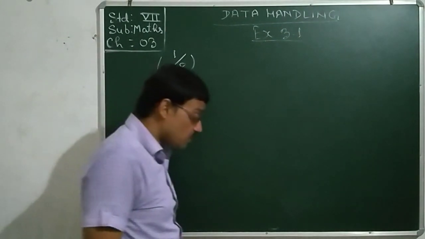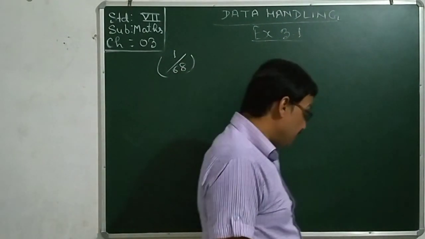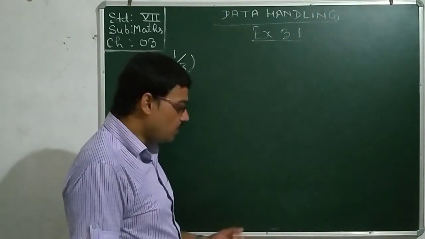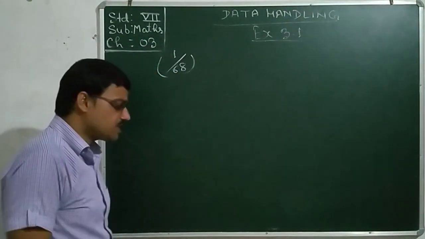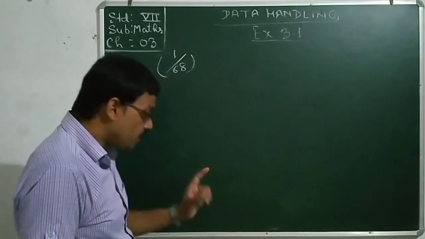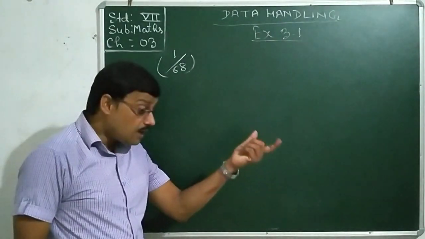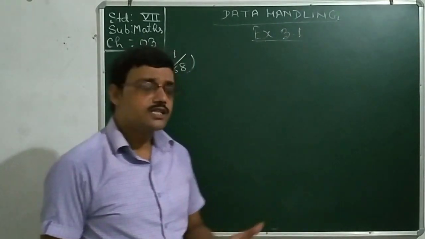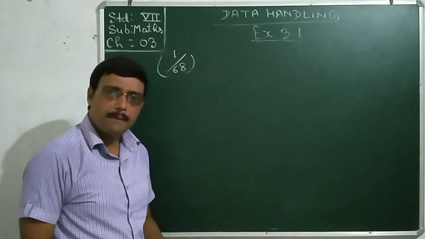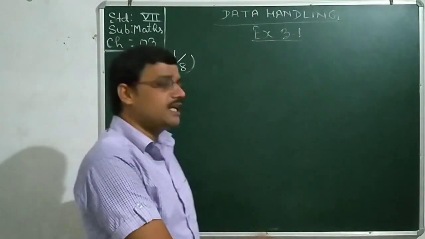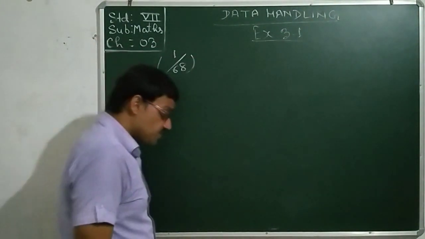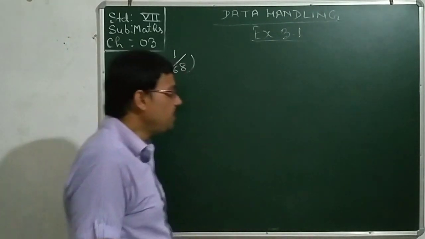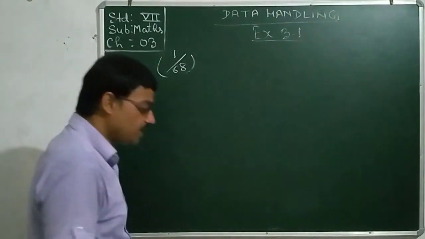Actually, the test was for 25 marks and 15 students appeared in the test, and their marks are given in the sum. We are asked to find the mode and median of the data. Are they same?